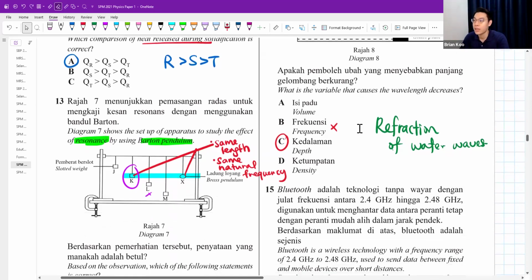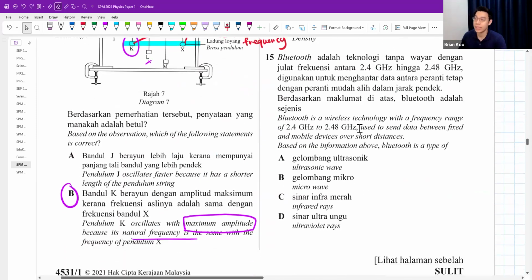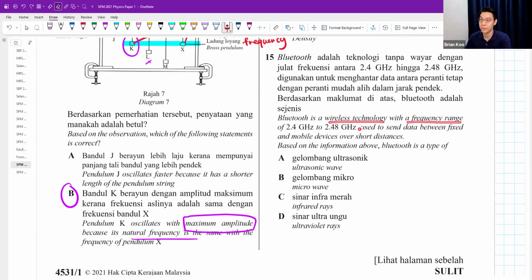Okay. Question 15. Bluetooth is a wireless technology with a frequency range of 2.4 gigahertz to 2.48 gigahertz. Okay, Bluetooth. Used to send data between fixed and mobile devices over short distances. Based on the above information, Bluetooth is a type of... A lot of people thought the answer is A. Maybe even some teachers, I'm not sure.